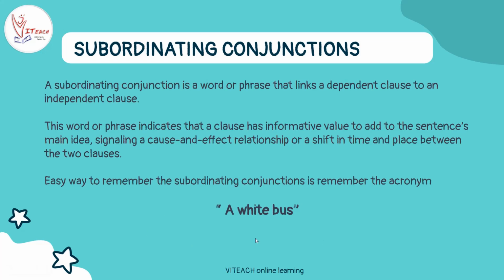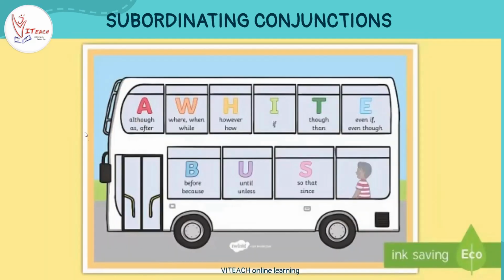So AWHITEBUS is just an acronym. We will see further what it means, but just for you to remember it. A for A is although, as, after. W is where, when, while. Similarly, you can just refer to this and see what all the subordinating conjunctions are. We'll also see it in some examples. So however, how, if, though, than, even if, even though, before, because, until, unless, so that, and since.